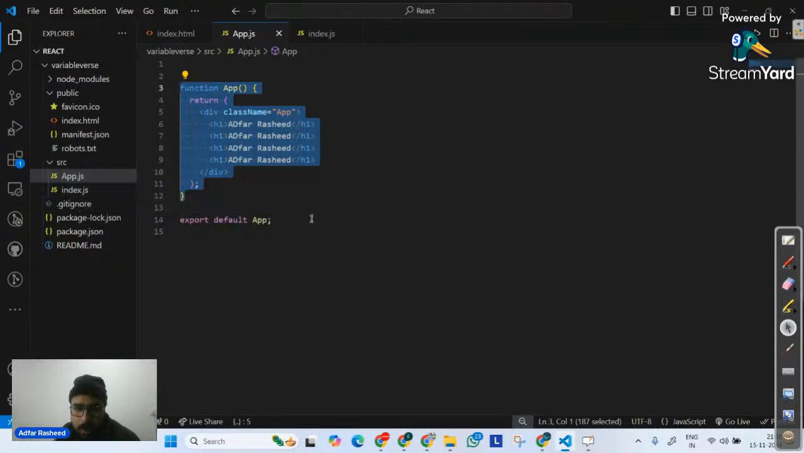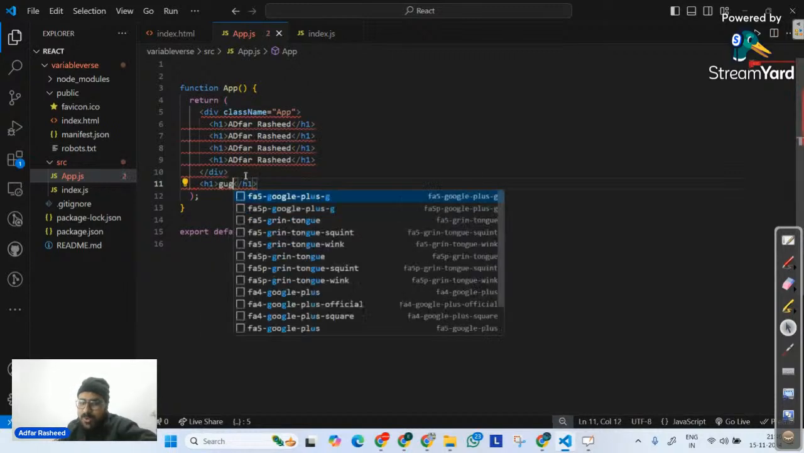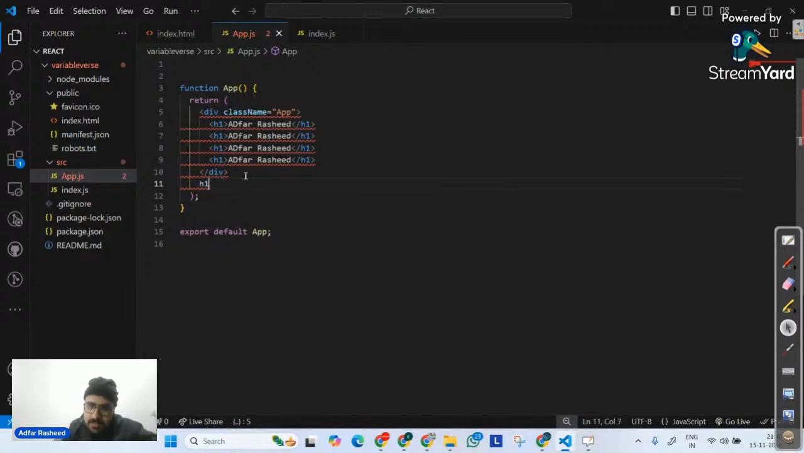But this is a component. Do we all agree that it is an app and it returns only one element? It does not return multiple elements. It returns only one element, which is div. Can it return another element? For example, let's suppose I define one other h1. Can it do something like this? No. Why? Because it is not syntactically correct. Your function is always supposed to return only one element. It cannot return more than that. That's why always remember that we have to return only one element out of it.